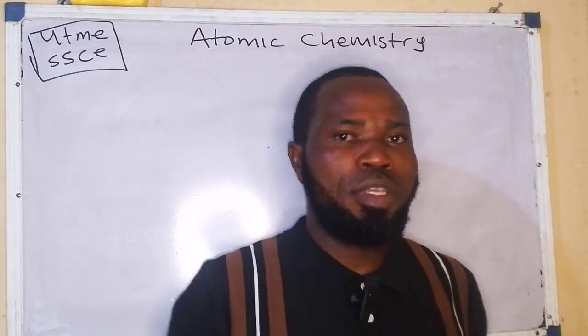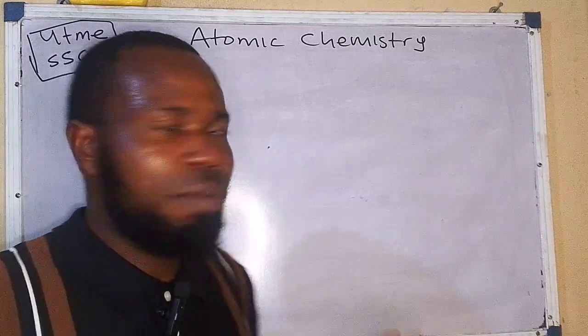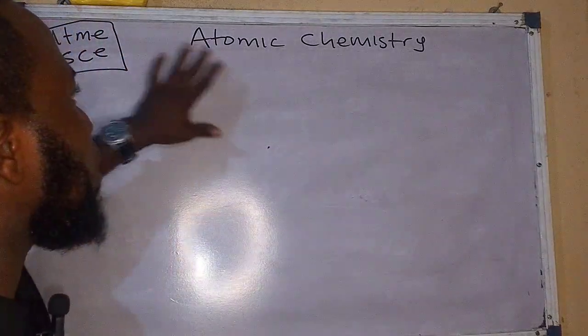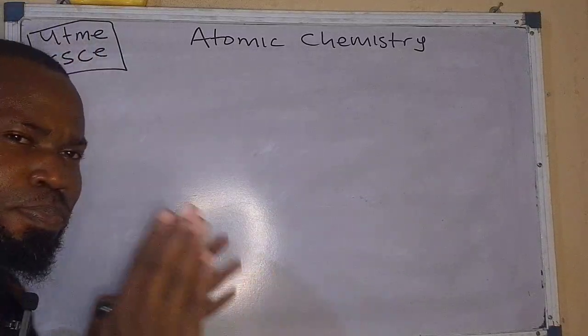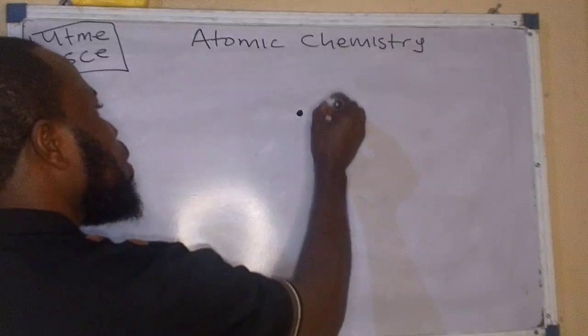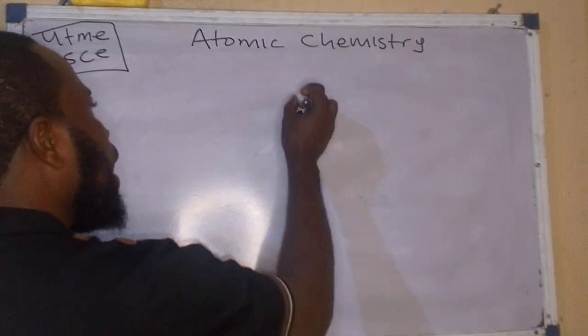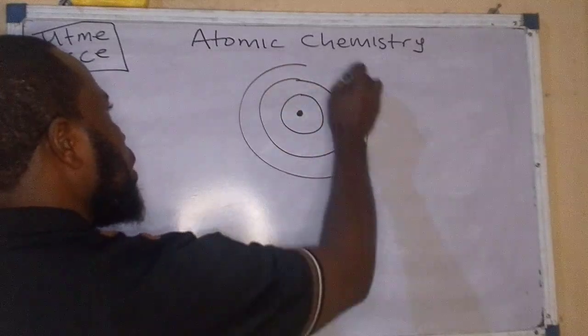Now quickly, let's jump into the matter. Now I just want to bring out some nitty-gritty, some important areas that you need to know. Now, talking about atomic chemistry, first off, you need to know definitely as a chemistry student that an atom is made of the nucleus, which is at the center, with electrons revolving round,